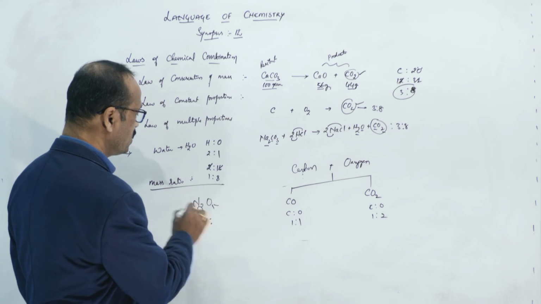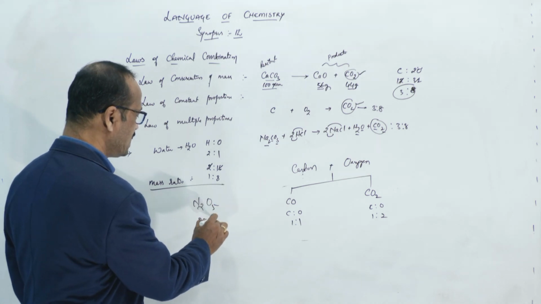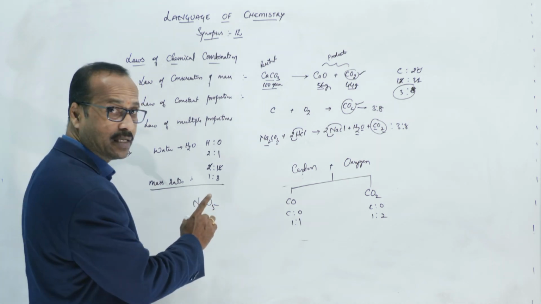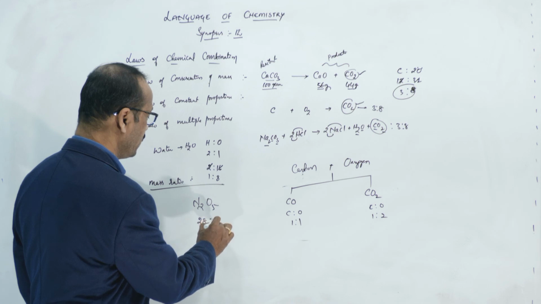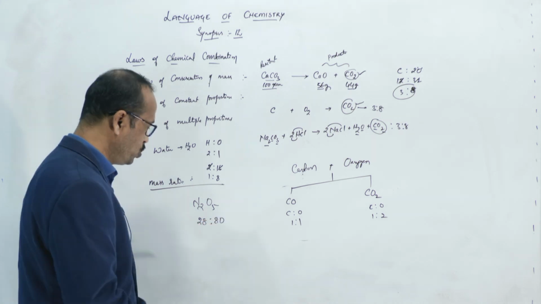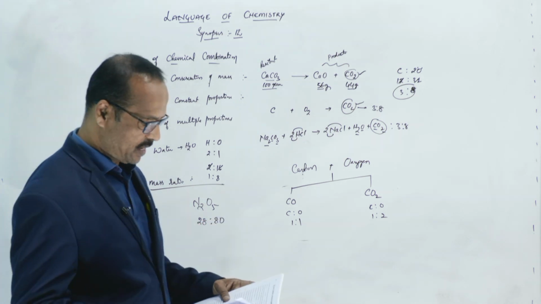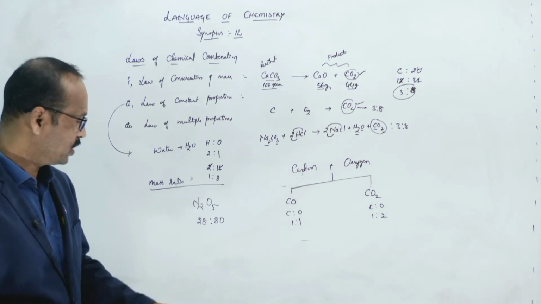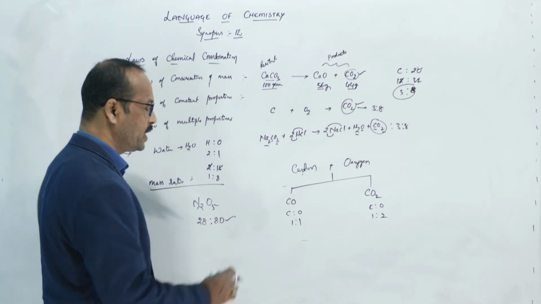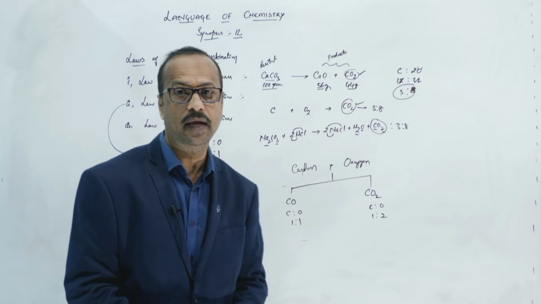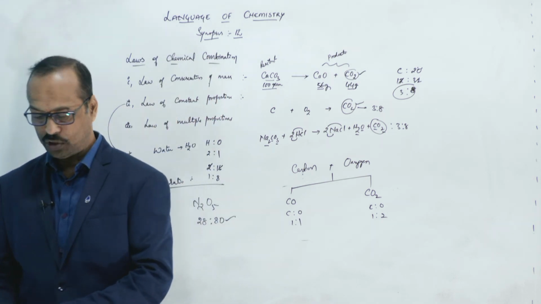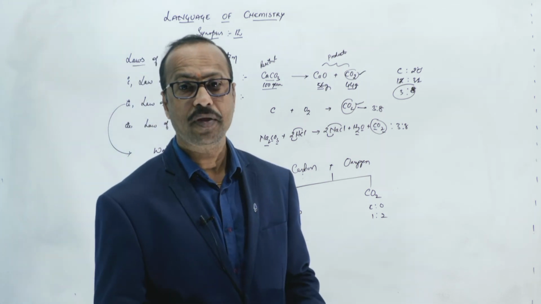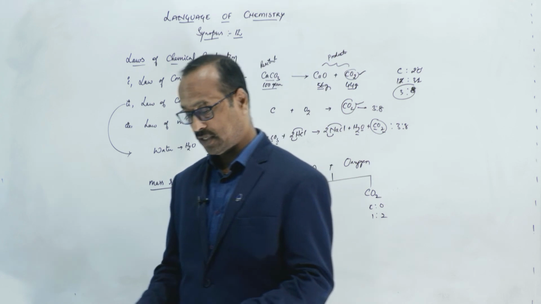Oxygen atomic mass is 16, 16 fives are 80. So the ratio is 28 is to 80. So the answer is the fourth option, that is 28 is to 80. Okay. So students, with this we completed the first complete chapter.